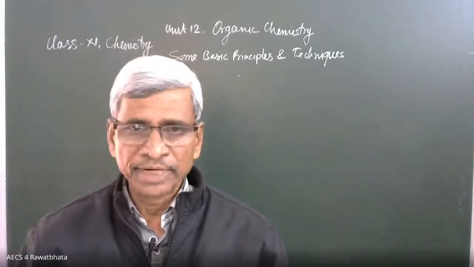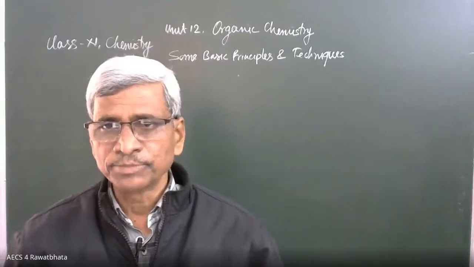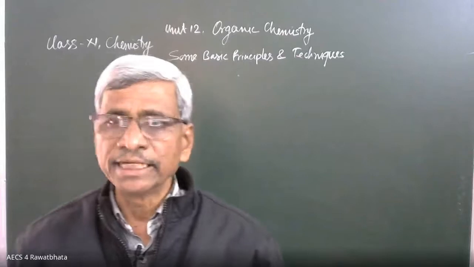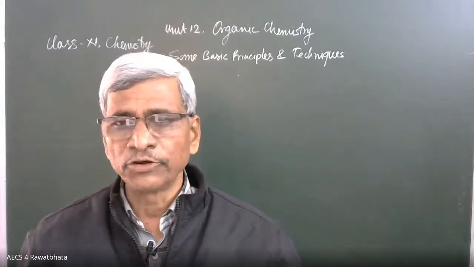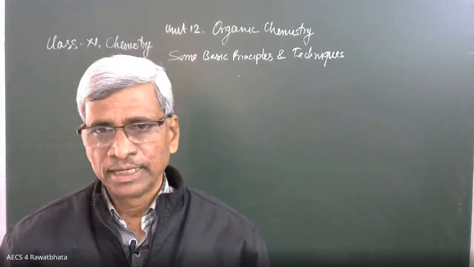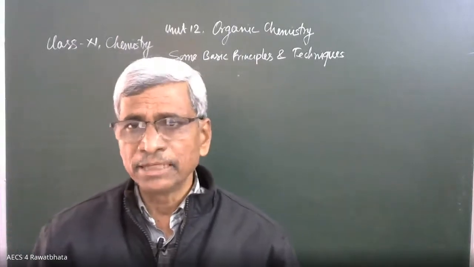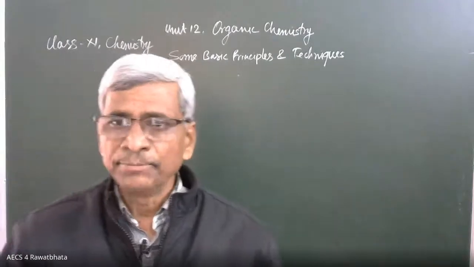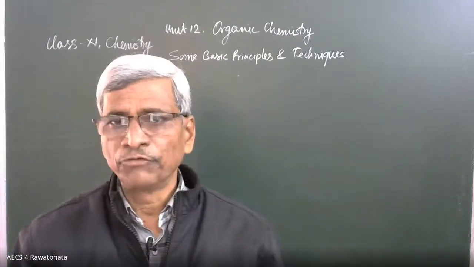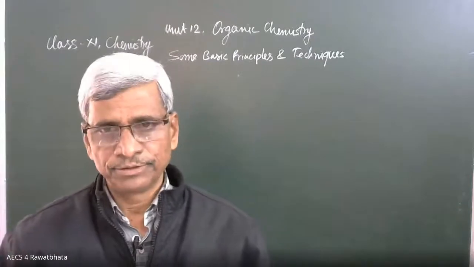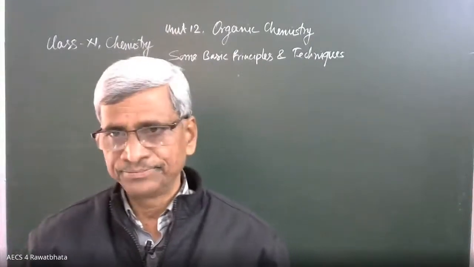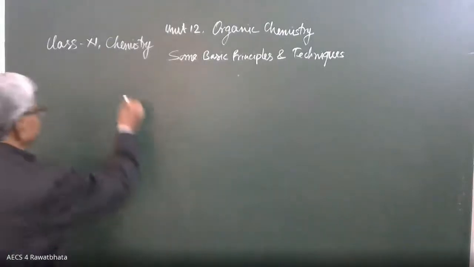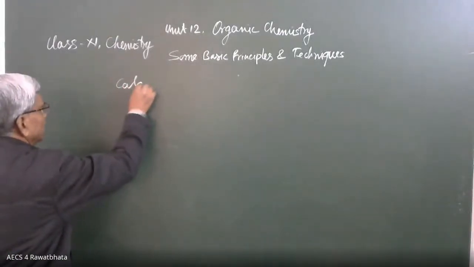Nowadays, whatever medicines we are using, most of the components present in these medicines are organic compounds. And why is carbon able to form thousands of compounds? What property makes carbon unique to form varieties of organic compounds? That property is called catenation.